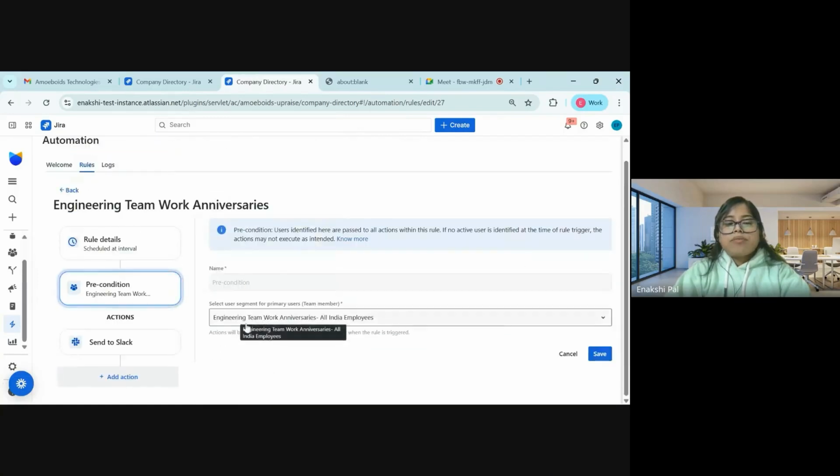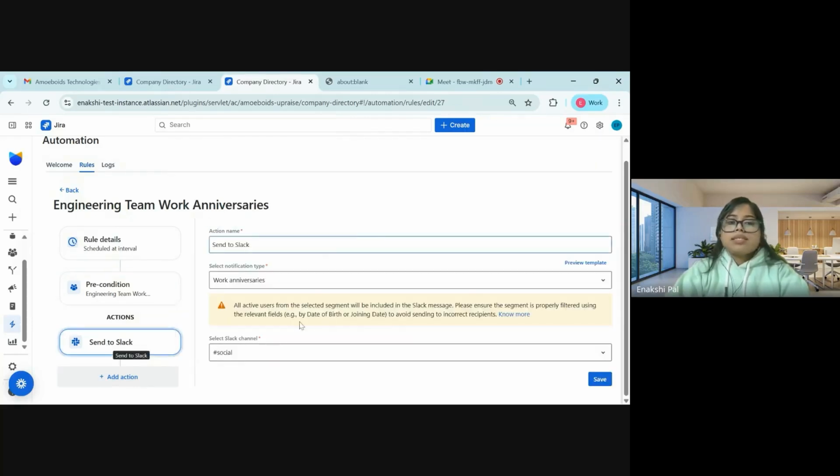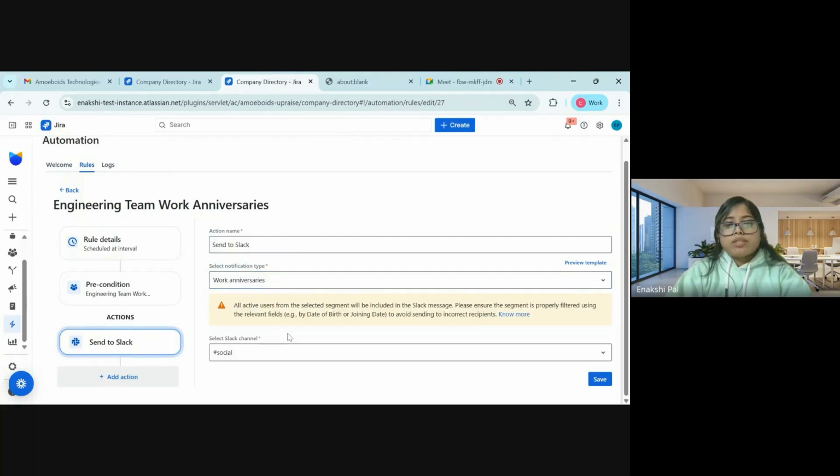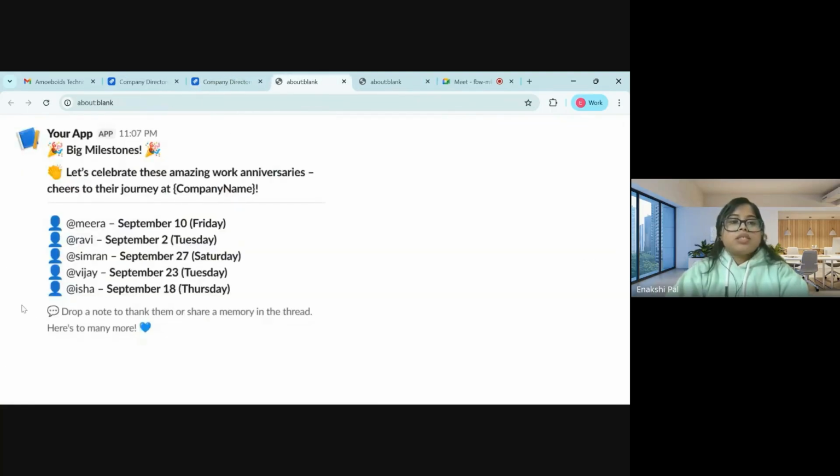And next, you can configure your user segments accordingly, and go ahead and select the work anniversaries. Similarly, instead of selecting the birthday celebrations here, you can simply select the work anniversaries, and you can select the channels accordingly. I'll just show you a template of how our work anniversaries look.